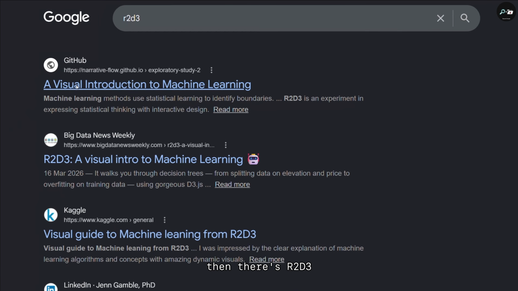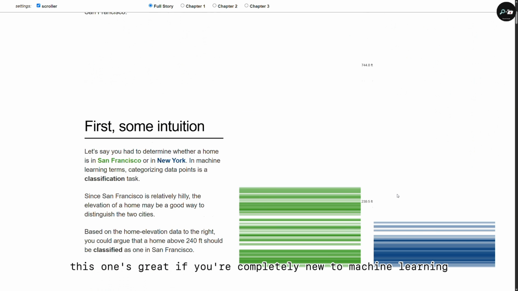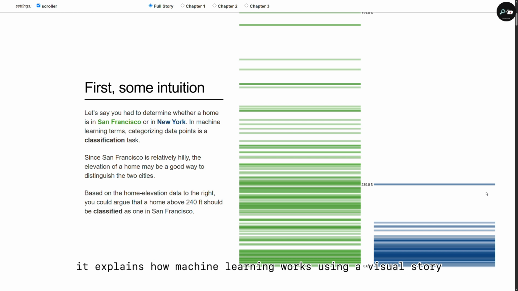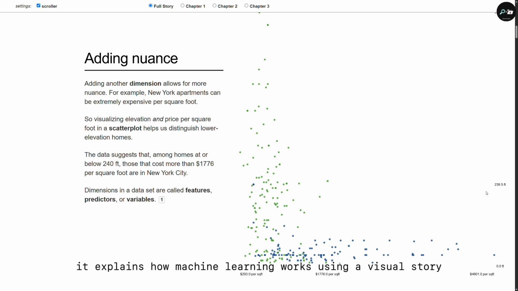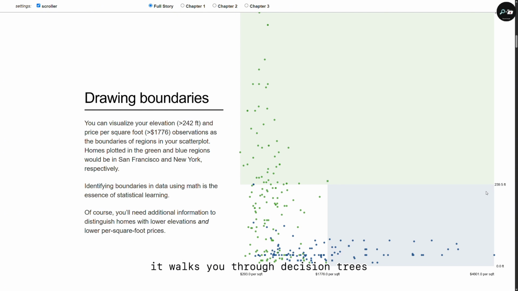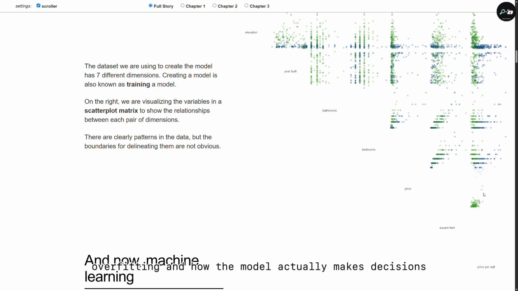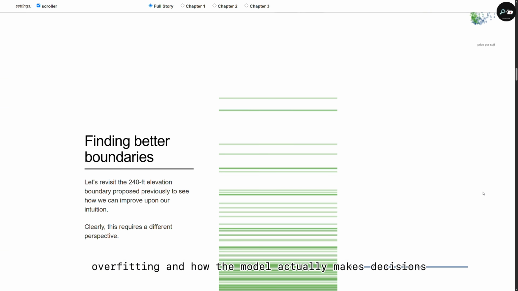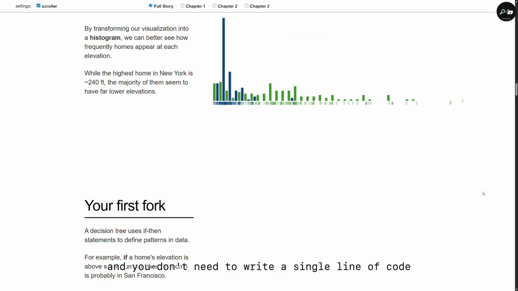Then there's R2D3. This one's great if you're completely new to machine learning. It explains how machine learning works using a visual story. The example is pretty simple. You're trying to predict whether a house is in San Francisco or New York. From there, it walks you through decision trees, overfitting, and how the model actually makes decisions. And you don't need to write a single line of code.